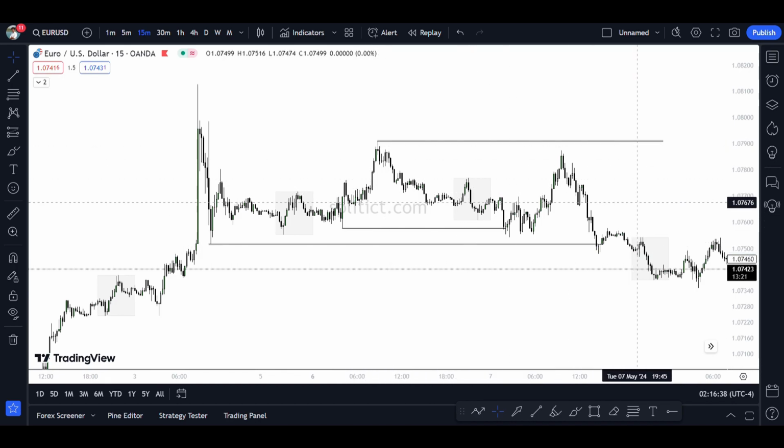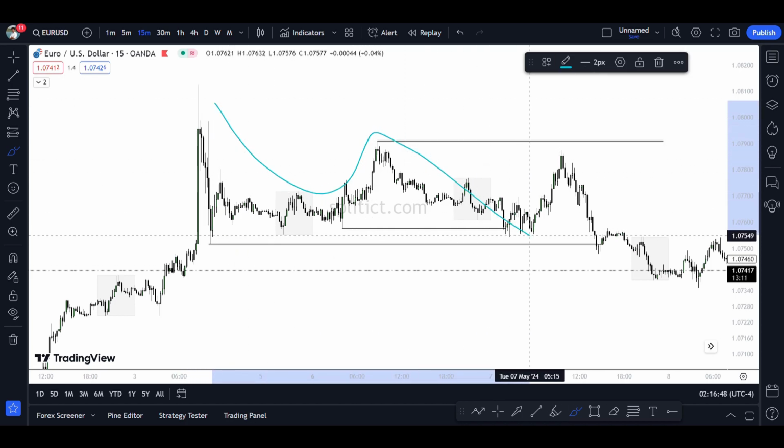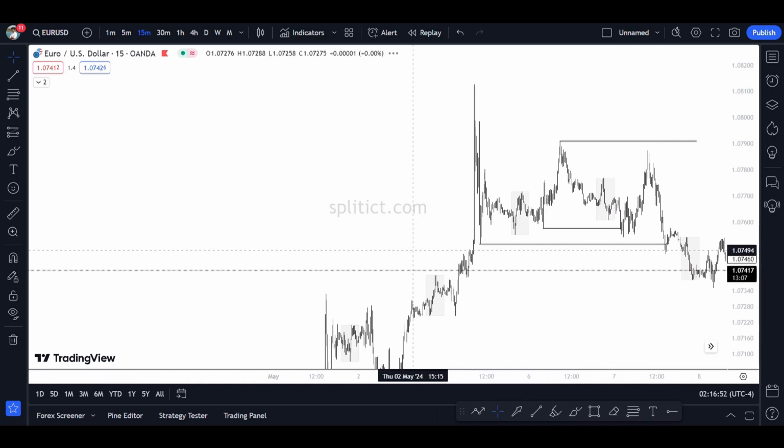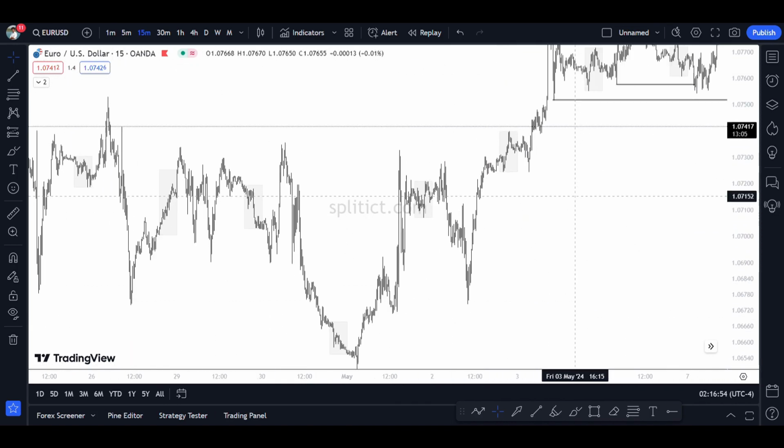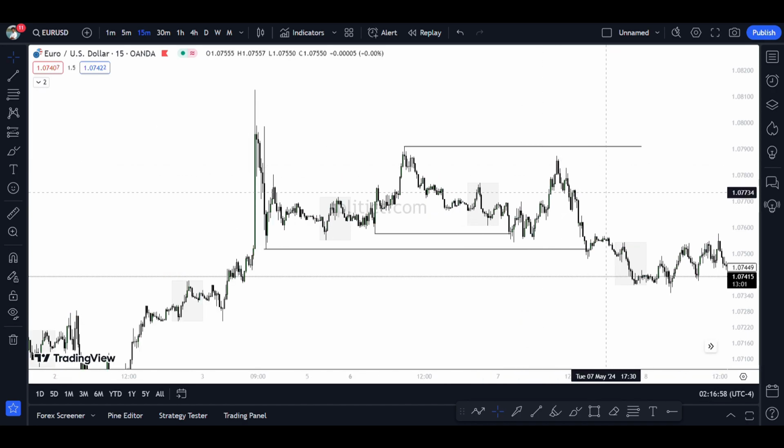Anyway, according to my setup and my rules, I go with the previous day trend, right? The previous day was bullish, it tried to go up, but it still fell down. So for me, the previous days were kind of bearish. Although the entire structure is bullish, I don't care. Especially on a Tuesday, I would anticipate sells on that day as soon as an internal liquidity has been swept.